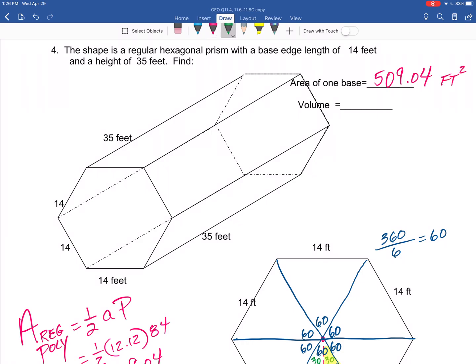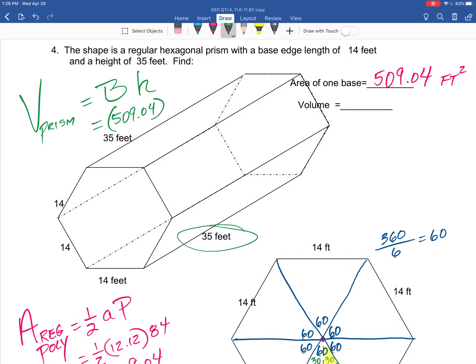Now, volume. Volume of a prism is area of the base times the height of the prism. Area of the base, we just figured that out. That's 509.04. Now, the height of the prism. There it is right there, 35. Volume on this one, big number, 17,816 and a little extra. Now, it's volume. What do you think for units? Yeah, feet cubed, because it's volume. Let's get going to number 5.